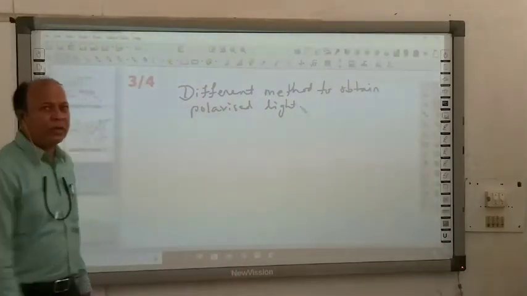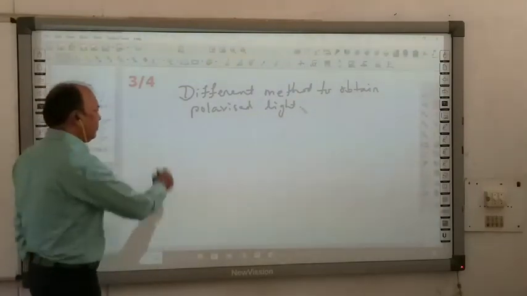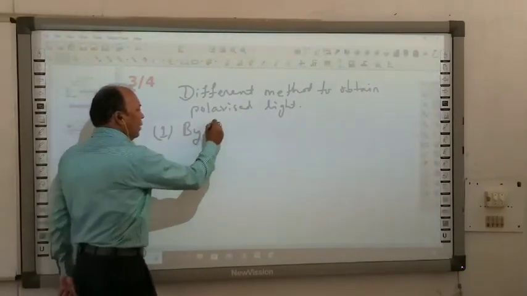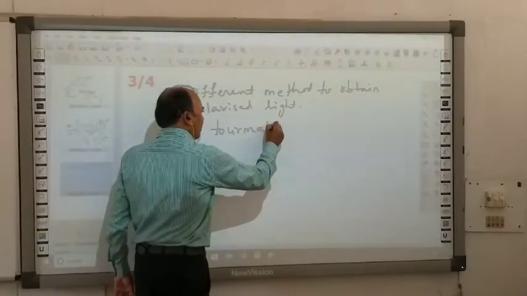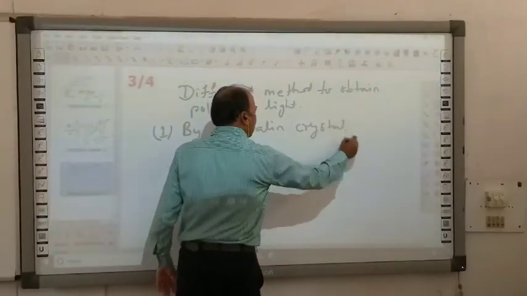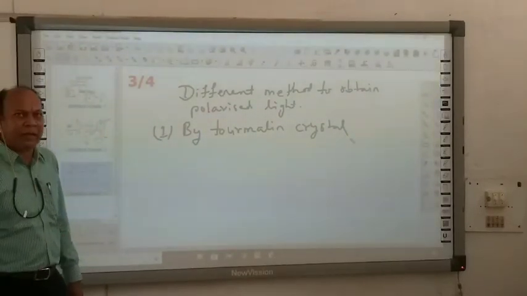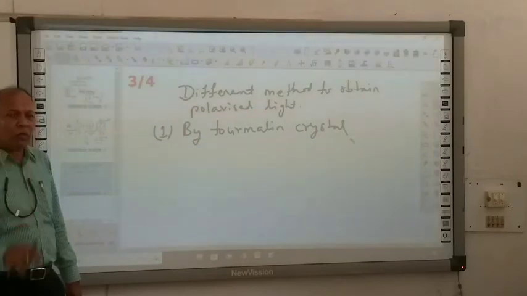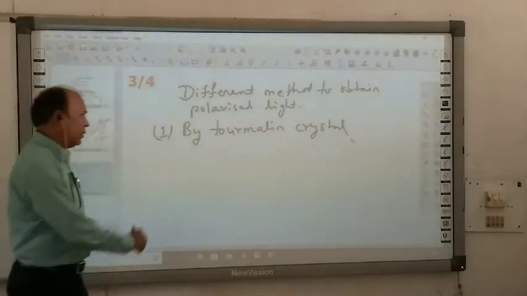Generally, the first one I have seen in the previous portion: by tourmaline crystal, you can find polarized light. In this method, you restrict the light, which oscillates in all possible directions, to only one direction.